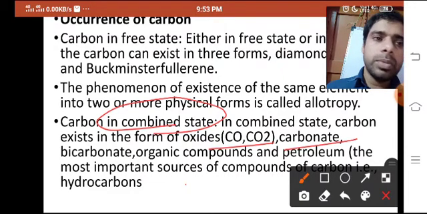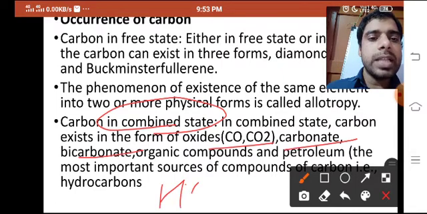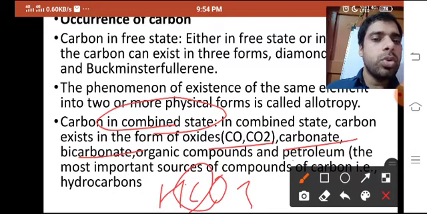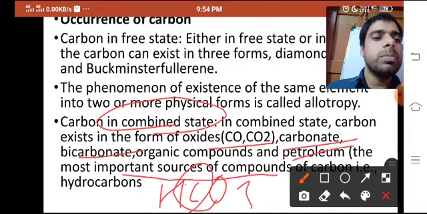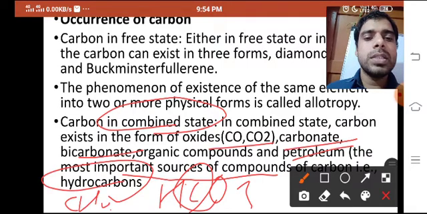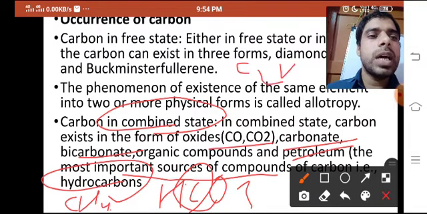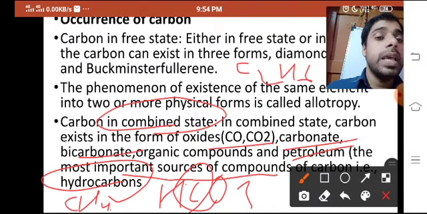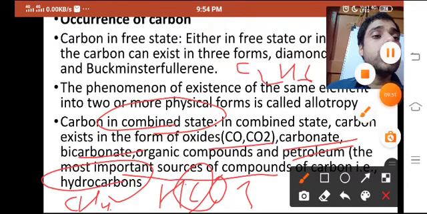Bicarbonate is HCO3, and here also carbon is there. Petroleum, it is written here, is the most important source of compounds of carbon, that is hydrocarbons. One example is CH4, and C2H6. These are hydrocarbons.